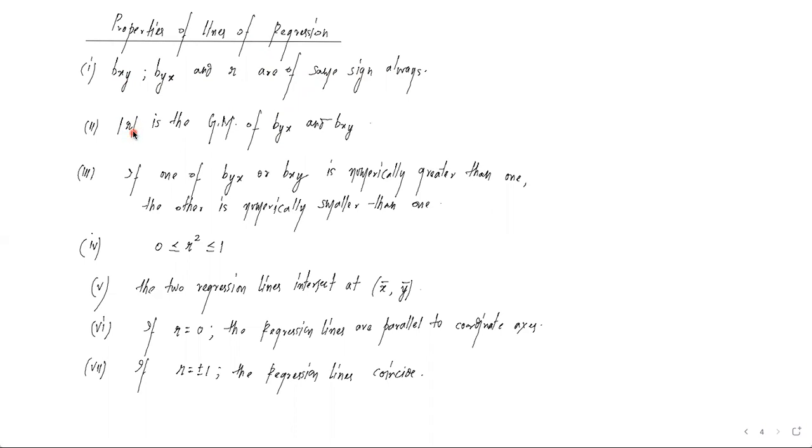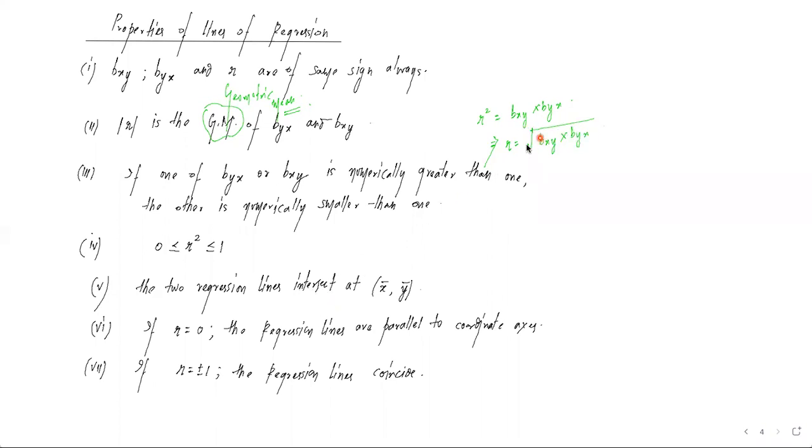Second, modulus of r is the GM of byx and bxy. First of all, what is the meaning of the word GM? GM stands for geometric mean. Since we have seen the formula r square is equal to bxy into byx, तो यहाँ से हम देख पा रहे हैं r is equal to the square root of bxy into byx.